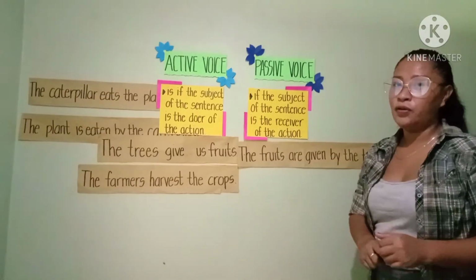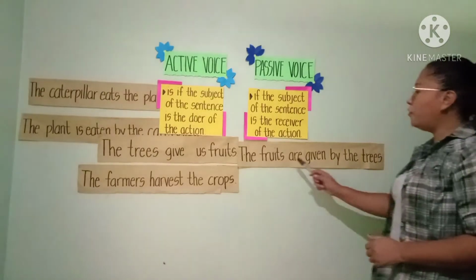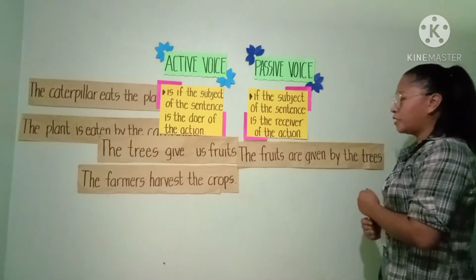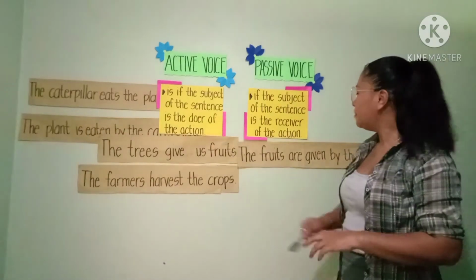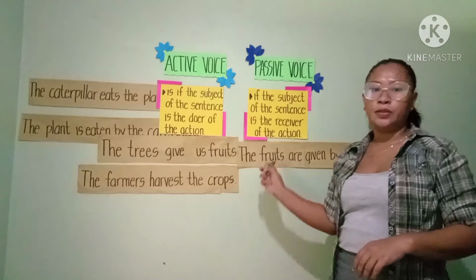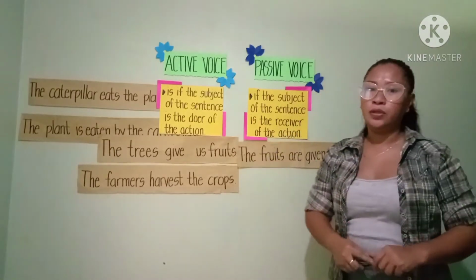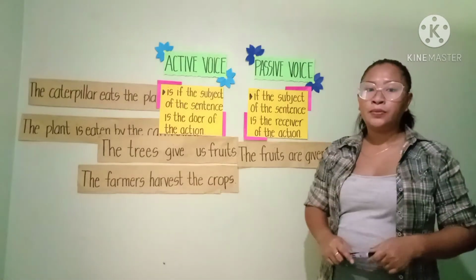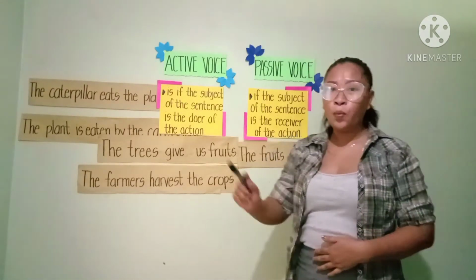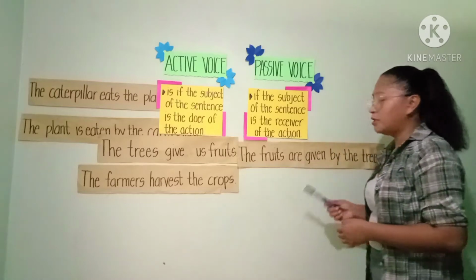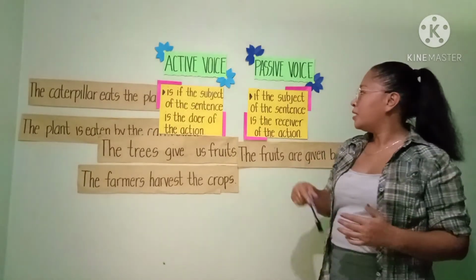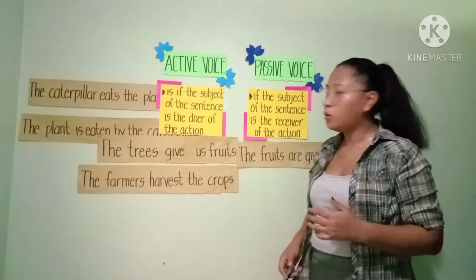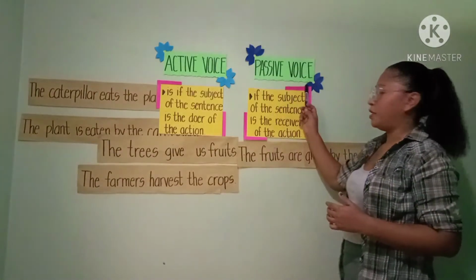Okay, so I have an example here: the fruits are given by the trees. What is the subject here? Yes, the subject here is the fruits. Now I ask you, do the fruits do the action? No, rather the fruits are the ones receiving the action. That's why it is the receiver, and we call it passive voice.